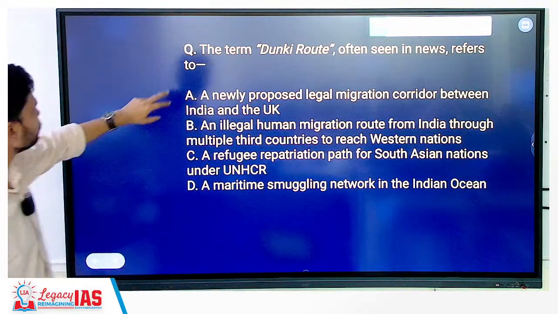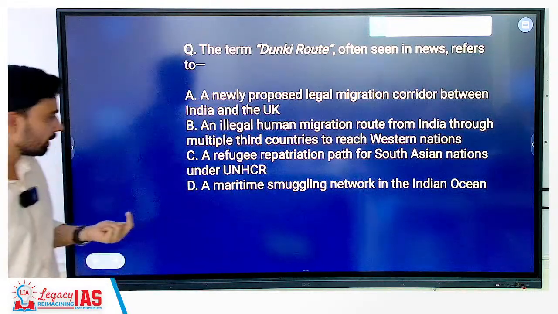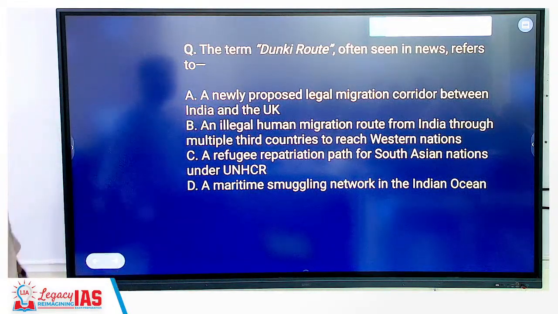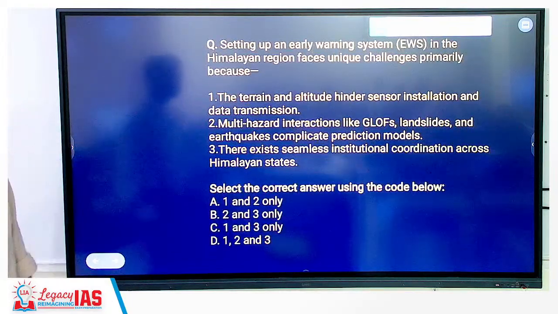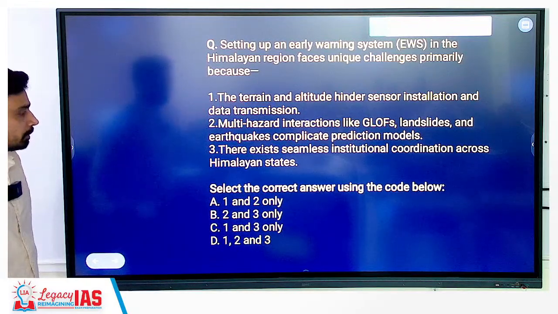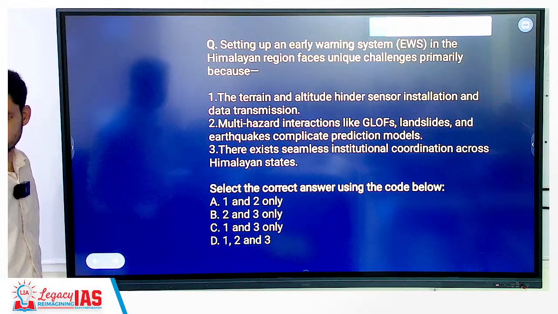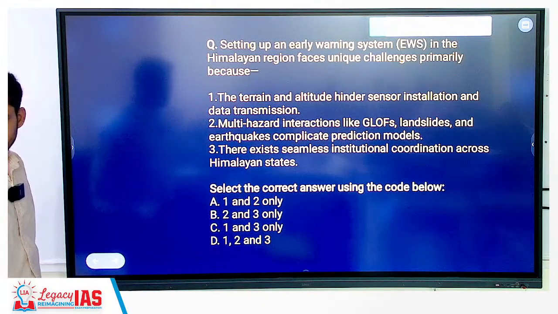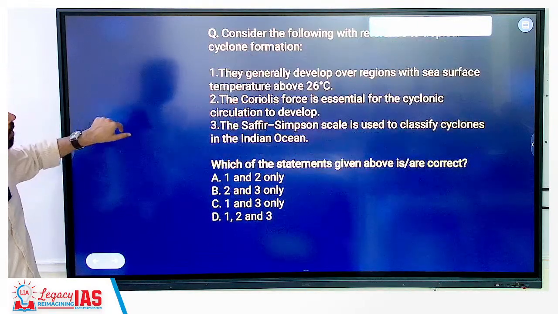If you look at the few questions, the term donkey route, simple. What is the correct option? B. Illegal human migration route from India through multiple third countries to reach Western nations. Second, setting up an EWS in the Himalayan region faces unique challenges primarily because of... What is the correct option? A, 1 and 2. Simple. Coordination is missing.